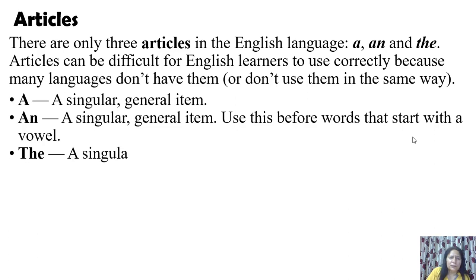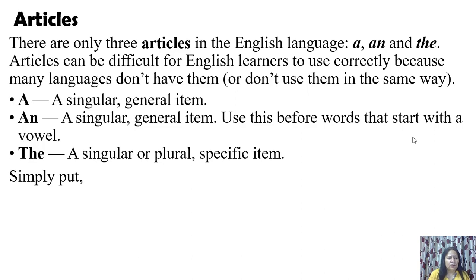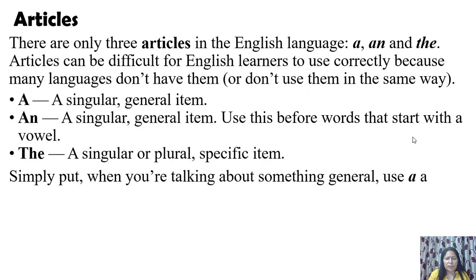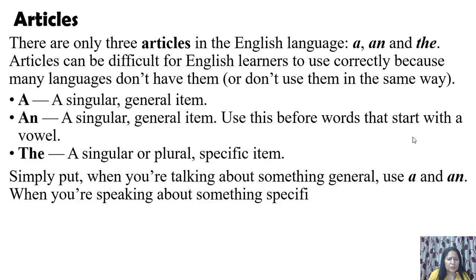And the is a singular or plural specific, particular item. Now simply put, when you are talking about something general, use a and an. When you are speaking about something specific, use the.